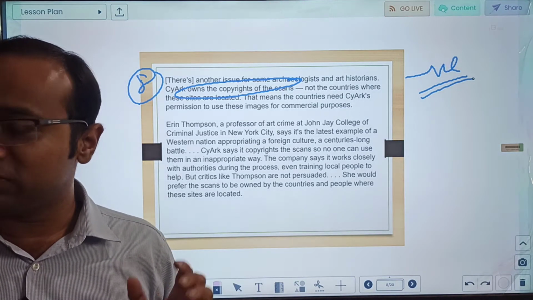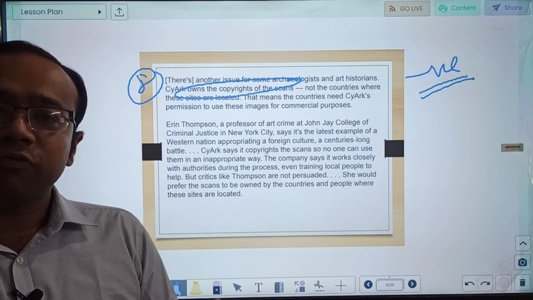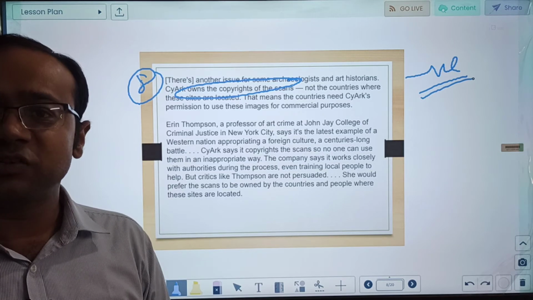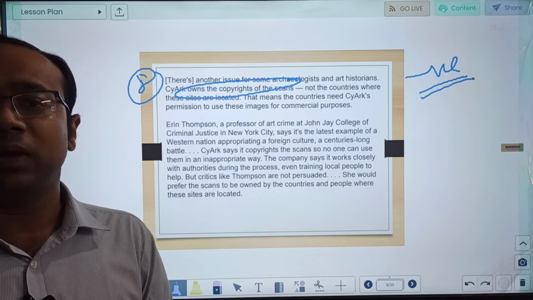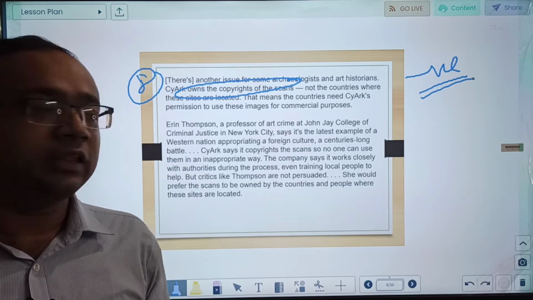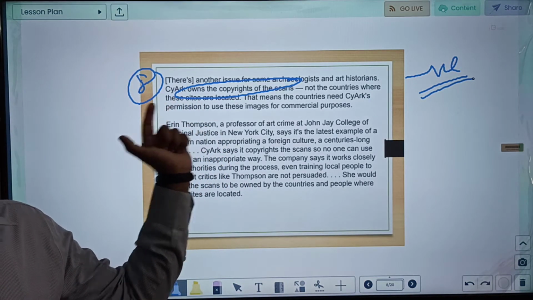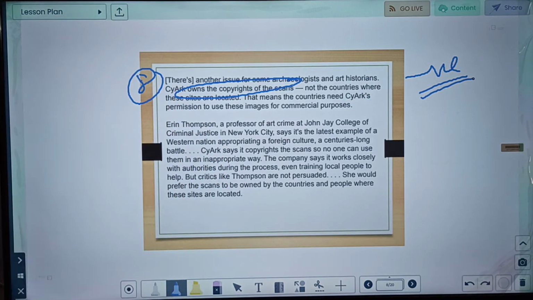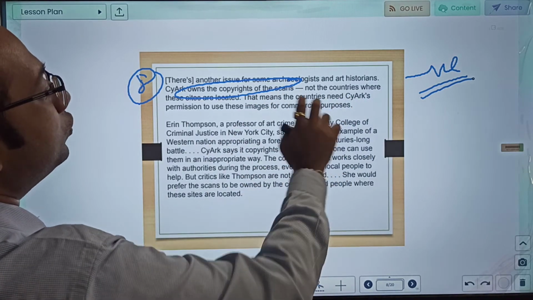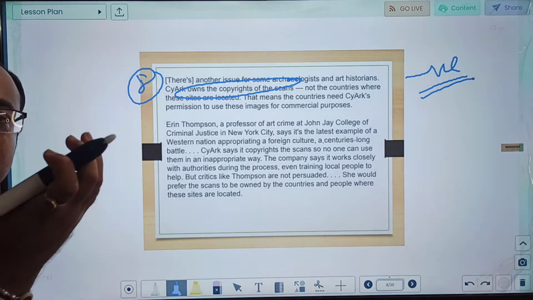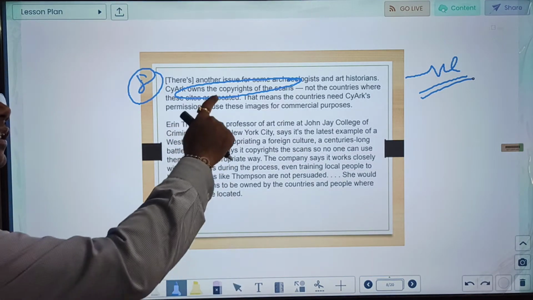sites are located. So basically it means that tomorrow if they make scan copies of the Taj Mahal, okay, and upload them, and something happens to that Taj Mahal, these images are under the copyright of SciArc and not the country India, which was the actual owner of that particular monument. That means that country needs SciArc's permission to use these images. So even the country in which that monument is located needs the permission.